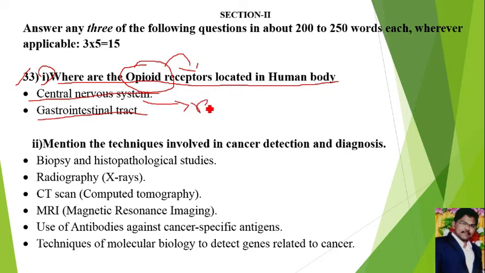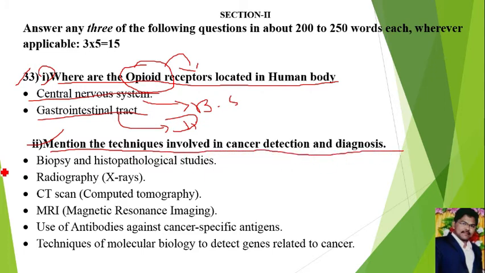Central nervous system means brain and spinal cord. Gastrointestinal tract means digestive tract. Next, the second one in question number 33: mention the techniques involved in cancer detection and diagnosis. That means how cancer is identified and how cancer is treated.